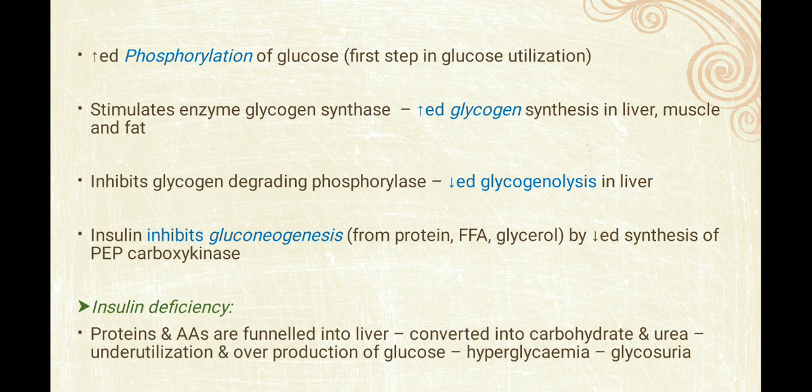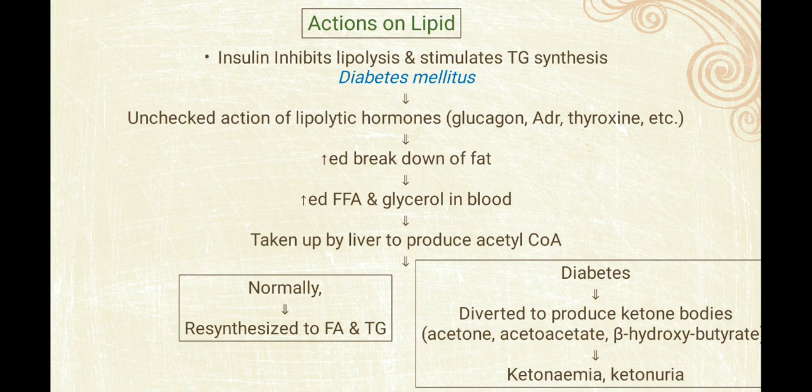Insulin inhibits gluconeogenesis from protein, fatty acid and glycerol by decreased synthesis of carboxykinase. तो ultimately ग्लूकोज को कम करना है एनी हाउ, तो वो जो प्रोटीन, फैटी एसिड, ग्लिसरॉल, जब ग्लूकोज कम होता है तो इसमें से ग्लूकोज बनता है फॉर द फुलफिलमेंट ऑफ द रिक्वायरमेंट ऑफ द बॉडी. So it will also be decreased by insulin. Lastly, if there is insulin deficiency, protein and amino acids are funneled into the liver and converted to carbohydrate and urea, and underutilization and overproduction of glucose, hyperglycemia and glycosuria can be seen when insulin is decreased. Now the action on glucose we have seen.